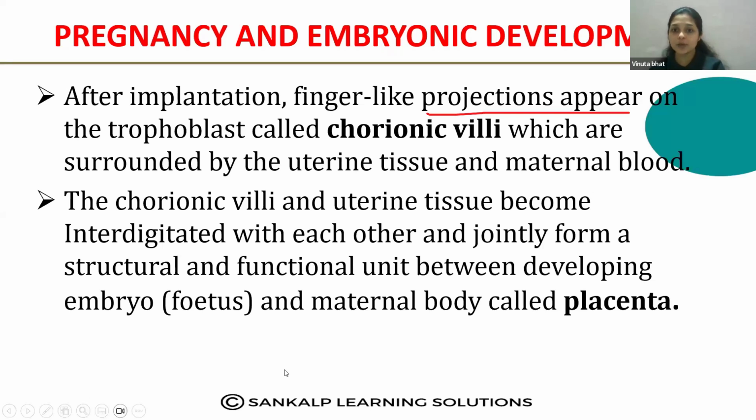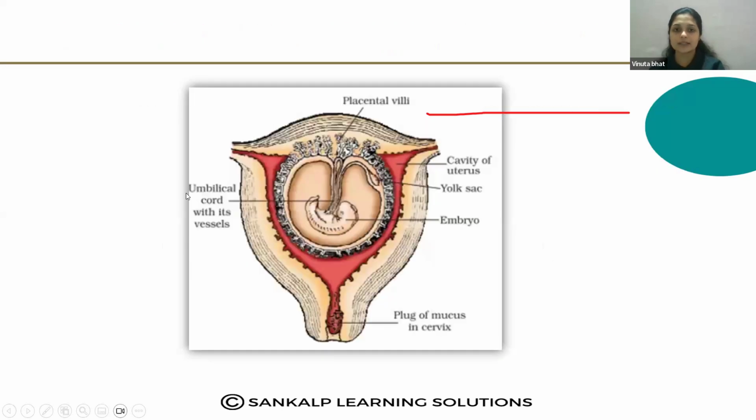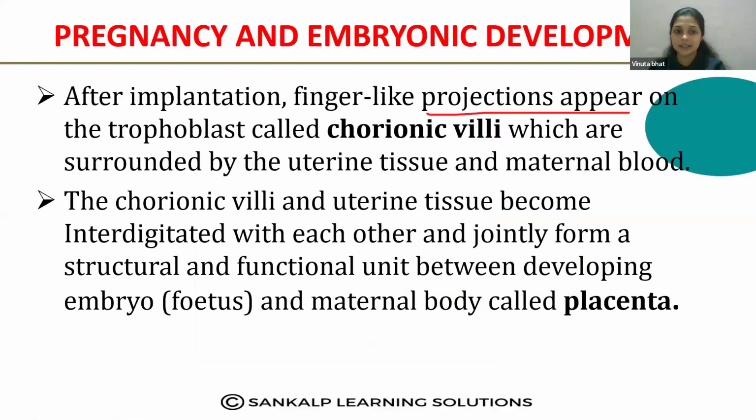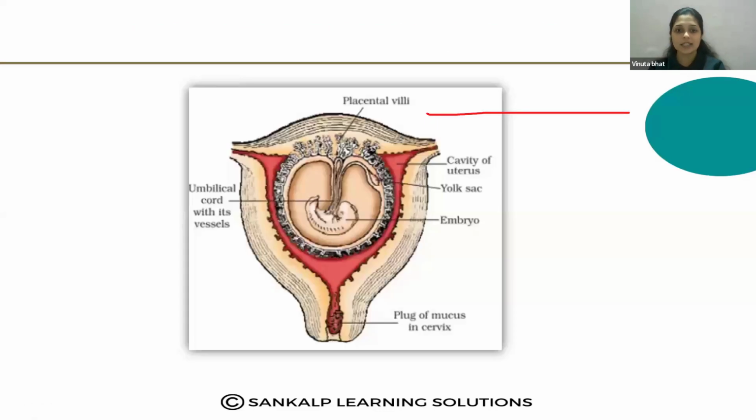The chorionic villi and the uterine tissue become interdigitated with each other and jointly form the structural and functional unit between the developing embryo and the maternal body, that is called the placenta. So what is the placenta and how it is formed, that is also very important. Yes, this is the placental villi, the chorionic villi and the uterine tissue that will form the structure in between the fetus and the mother. So that is called the placenta. Okay, so this is the developing embryo.